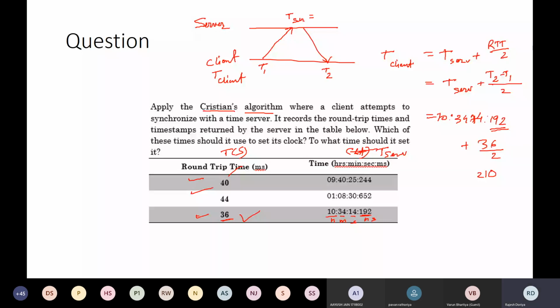How many of you have done this? Yes, sir. So the students who are unable to do it, is there any doubt? No, sir. Okay, fine. Good. So I'm assuming now you have got the concept of how we can synchronize any client's clock from the server, right?